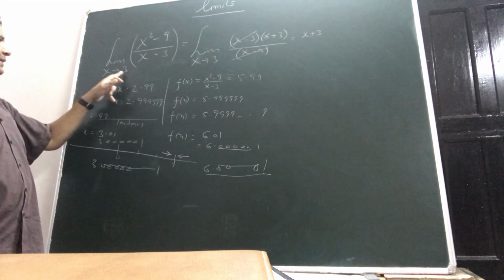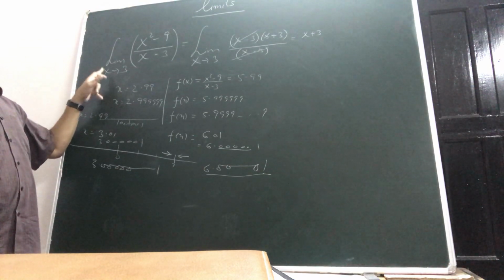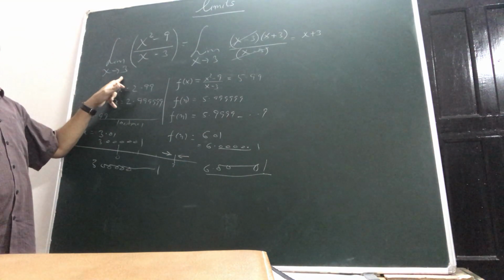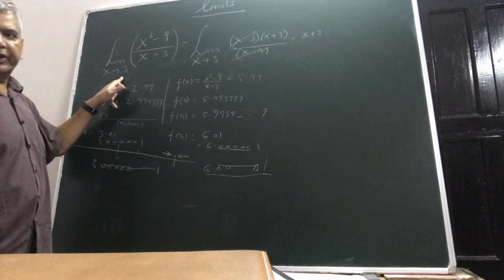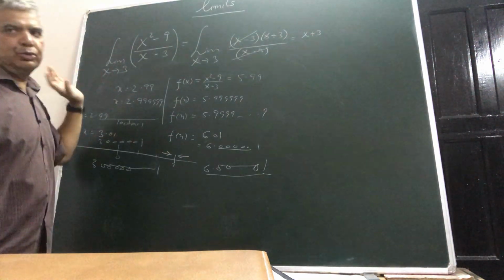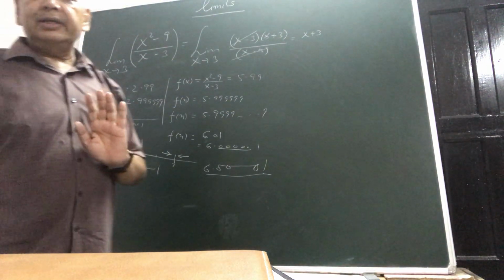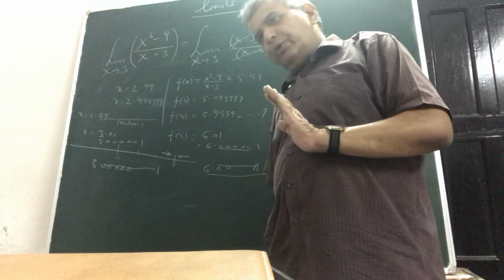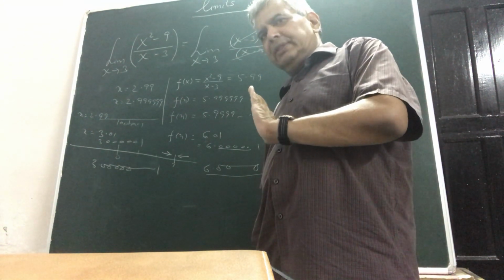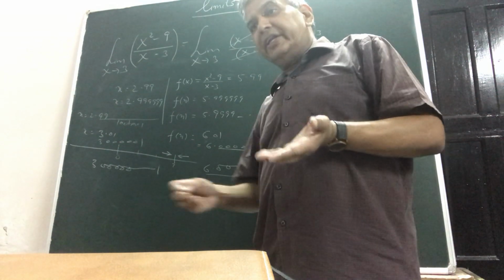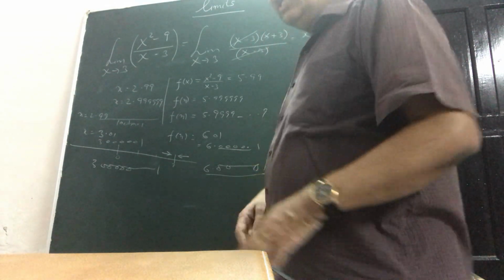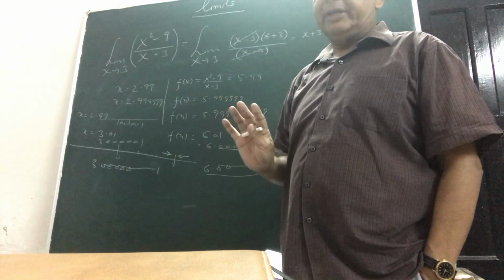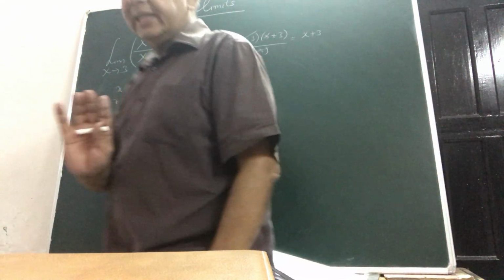Please see that x tends to 3 means that x will never coincide with 3, or in other words, x will never take value equal to 3. But it can come nearer to 3 to any degree whatsoever one pleases. Now it is your choice how much nearer you want to be. But then you will never be equal to 3. That's one thing in the limit which should be very clear in your mind.